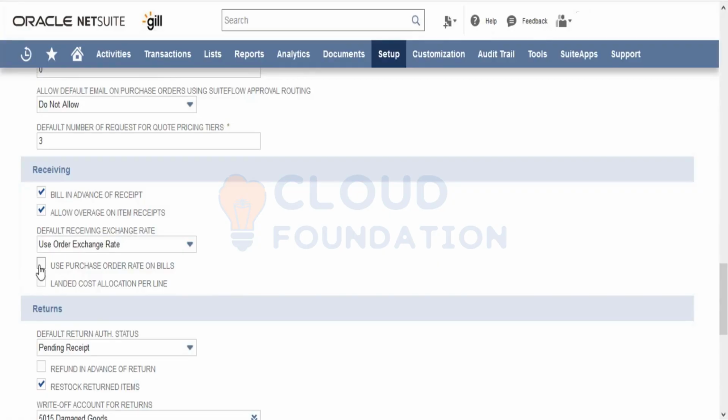Similarly, if we want to use the same purchase order rate on bills, then we can check this checkbox. Similarly, in case you want to have the landed cost per line item, then we can check this particular checkbox. You know the concept of landed cost, right? We discussed that yesterday.